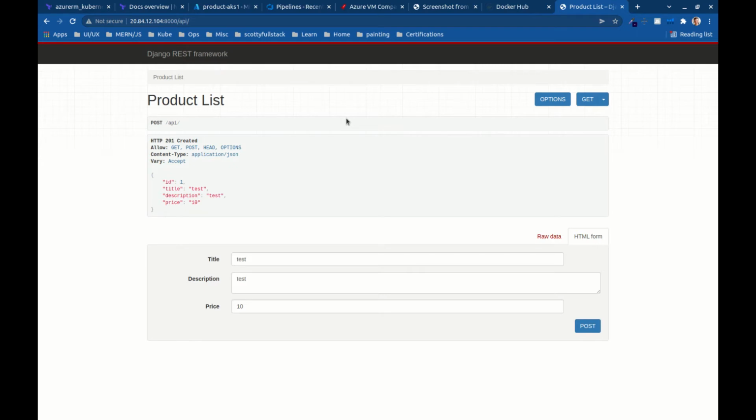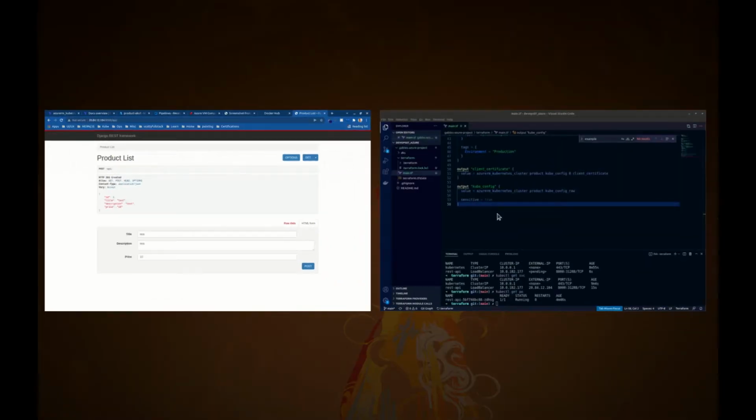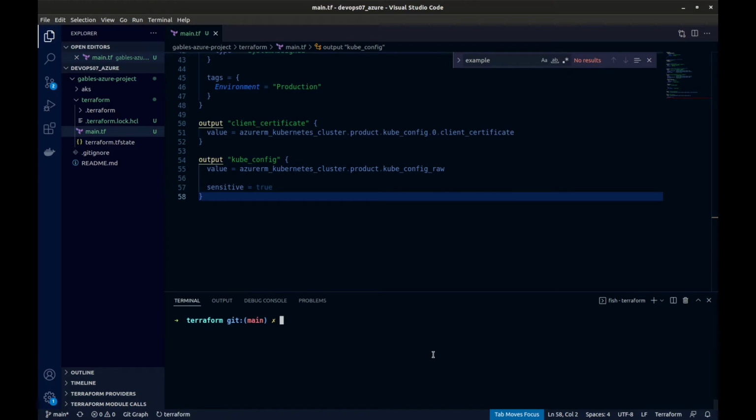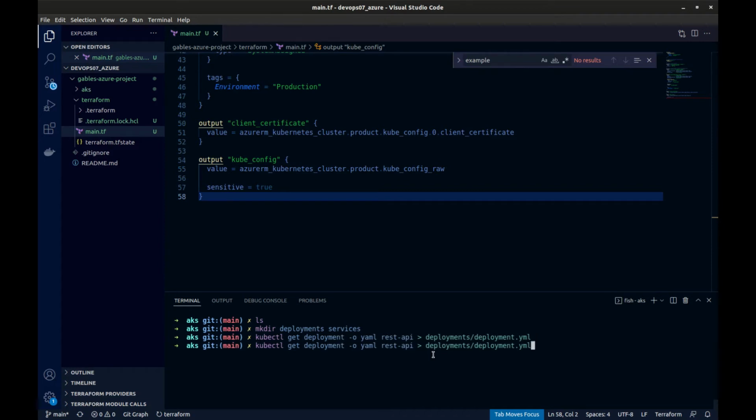So what we want to do next for our project is jump back over here, and we're just going to pull those YAMLs into the AKS folder here. So if I go back into AKS at the root directory, I can do mkdir, and we can do deployments and services. And here I want to do a kubectl get deployment -o yaml REST API, and then put that into deployments. And then I want to do the same thing but with services.